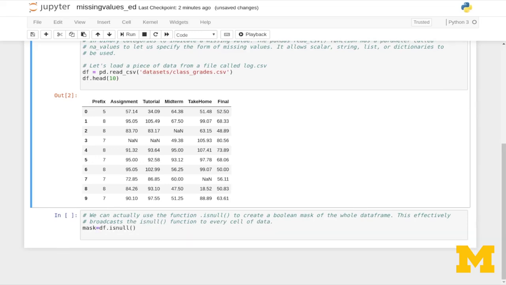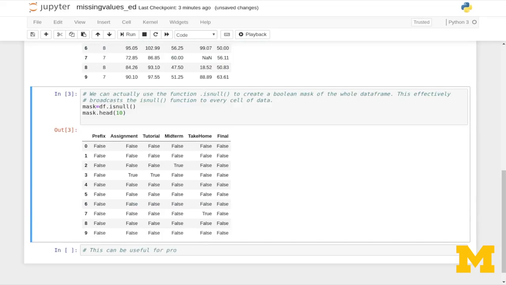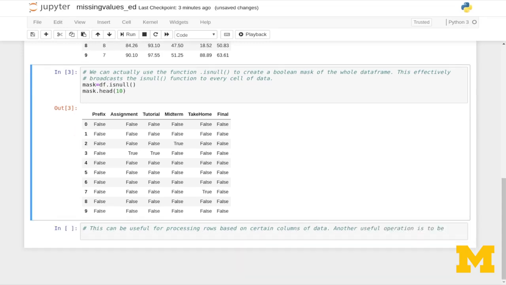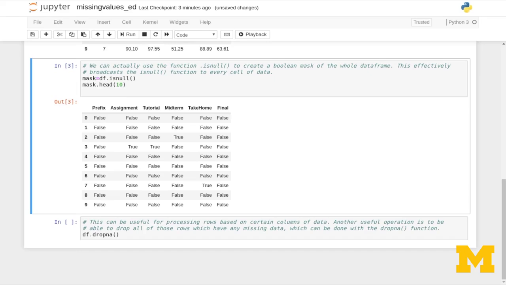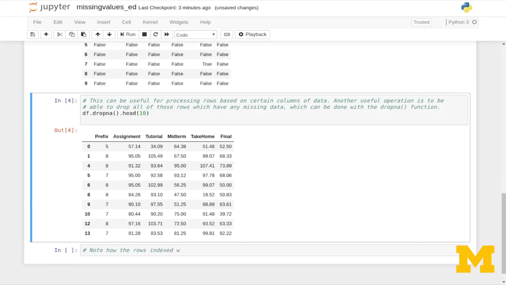Remember, the isnull function has now been broadcast across that whole data frame, and what we've got in mask is something the size and shape of the data frame, but it's a Boolean mask. And we could take a look at the head of that. This can be useful for processing rows based on certain columns of data. Another useful operation is to be able to drop all of those rows which have any missing data, which can be done with the dropna function. So we could say df.dropna().head(). Note how the rows indexed with 2, 3, 7, and 11 are all gone now.